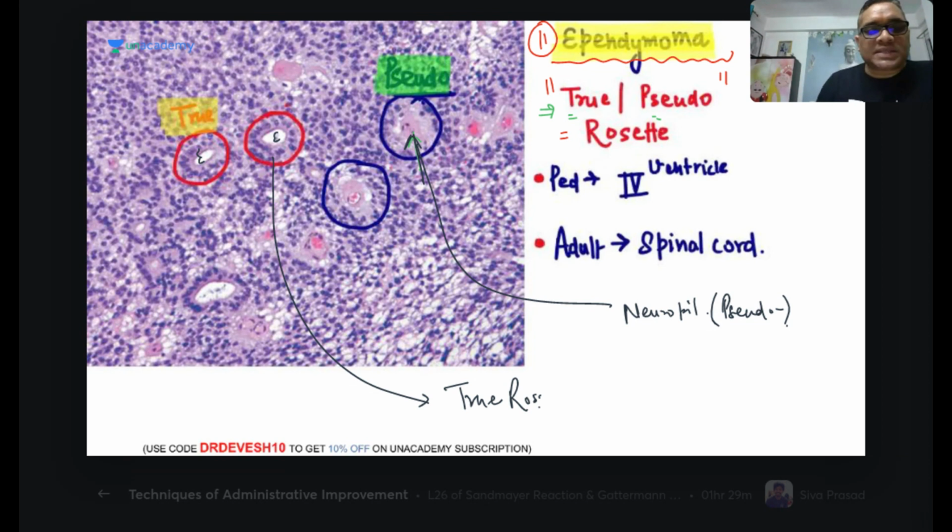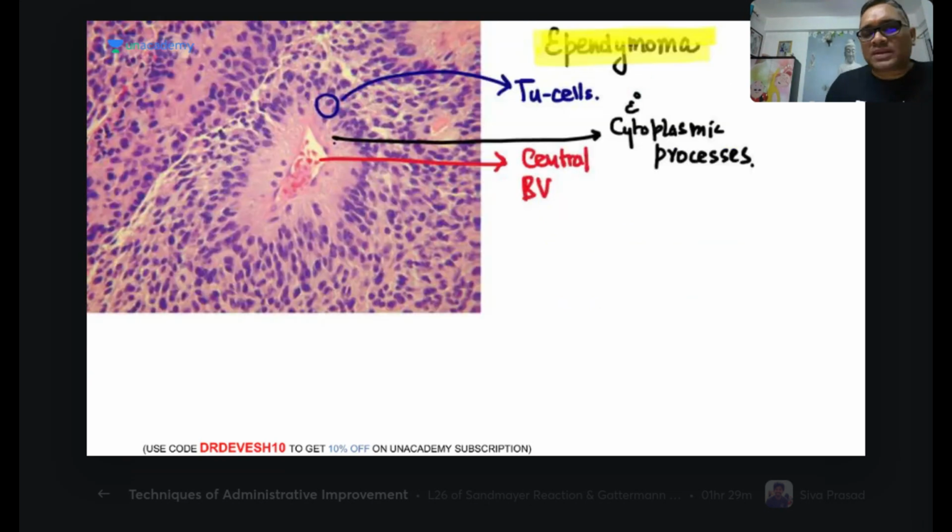Another important thing is that ependymoma arises from the fourth ventricle, and in adults it arises from the spinal cord. That is the important thing you have to remember when the examiner asks. In the pediatric age group, fourth ventricle, and in adults the spinal cord, right?